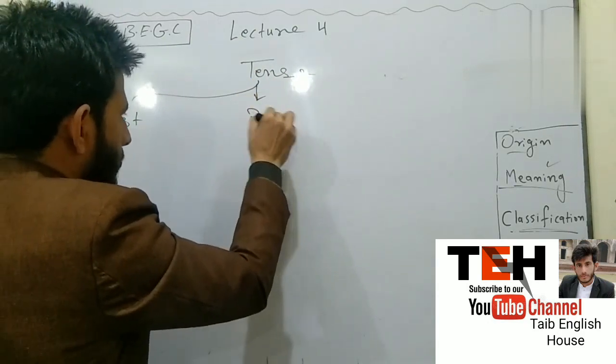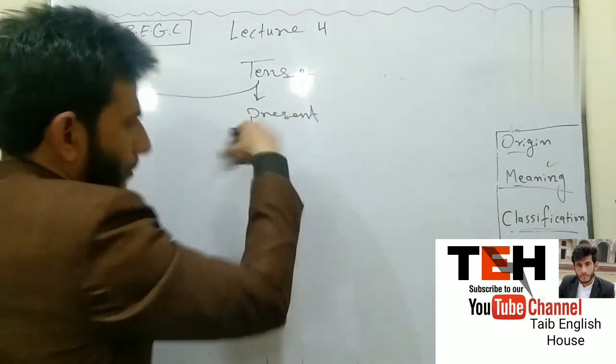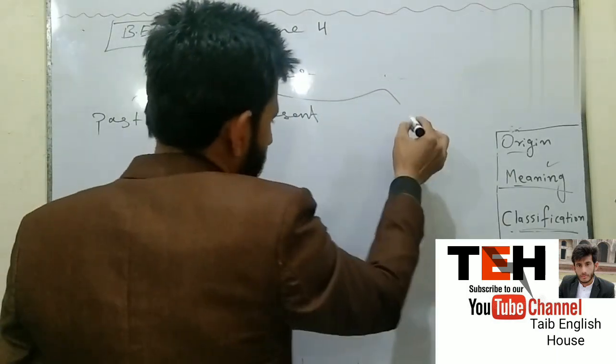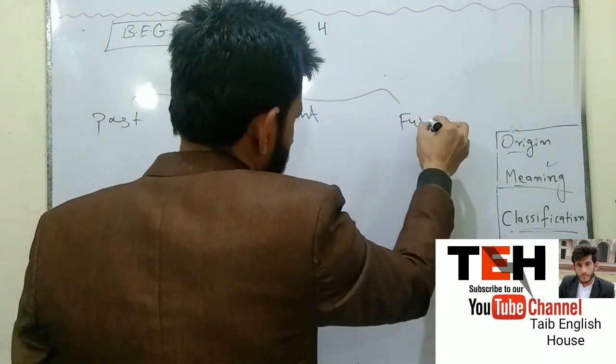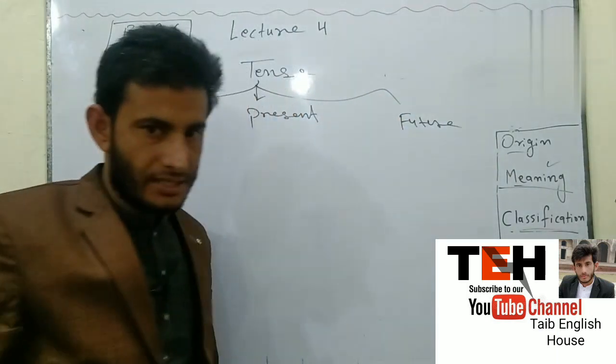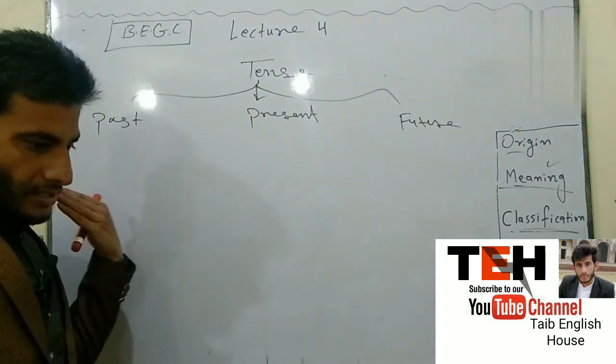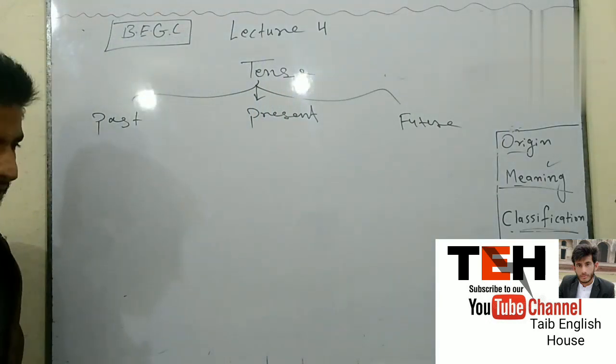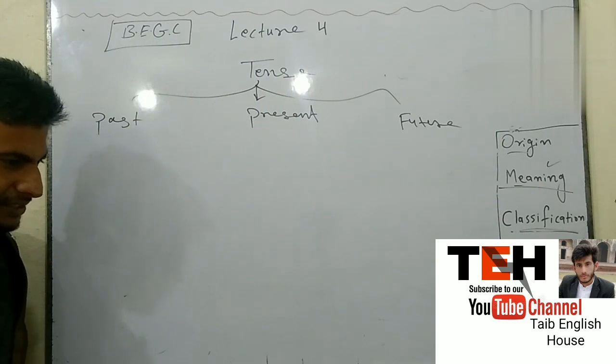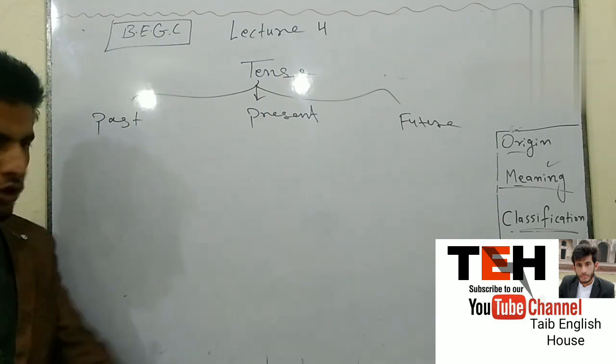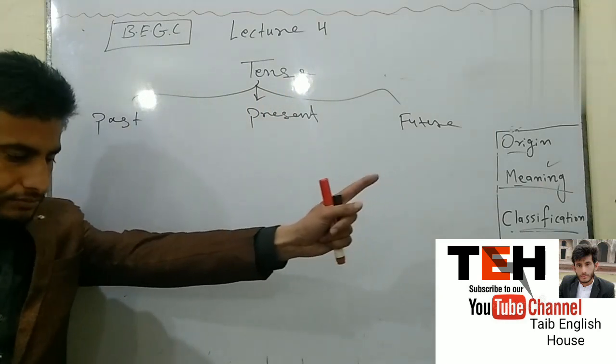Number 2, present tense. Number 3, future tense.